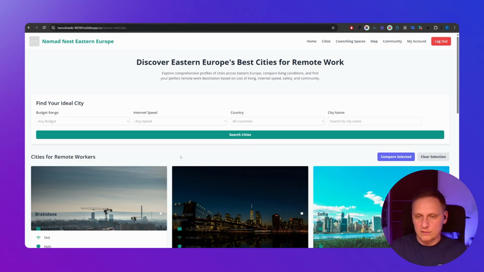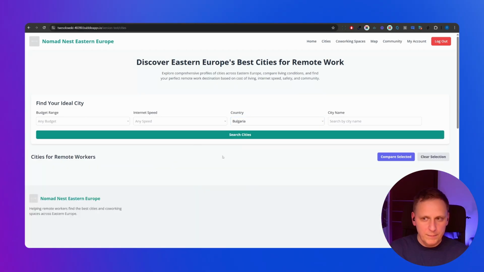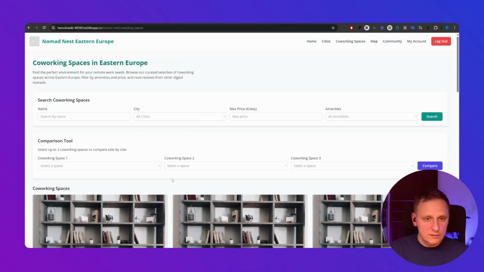You don't need to put the cities in the database. Let's check if it works. For example, let's check Bulgaria. We'll take a look at this in a moment, if the search works or if I just chose the wrong country. We've got the co-working spaces database with the comparison tool.